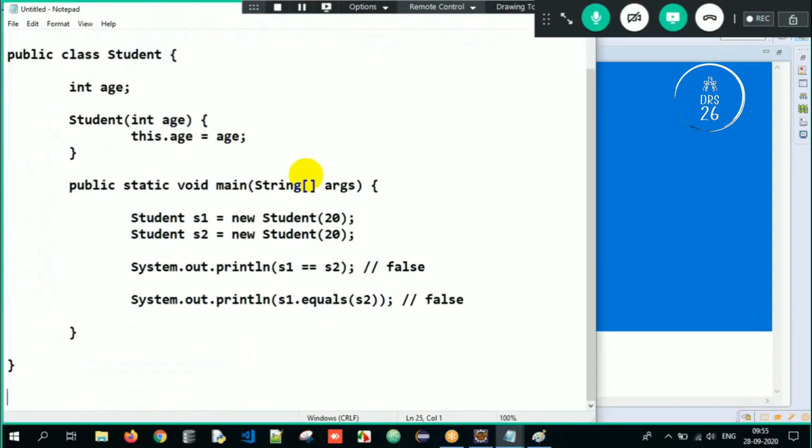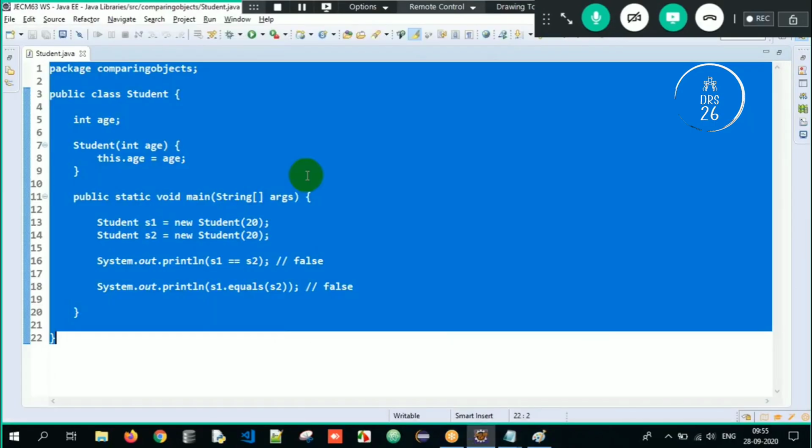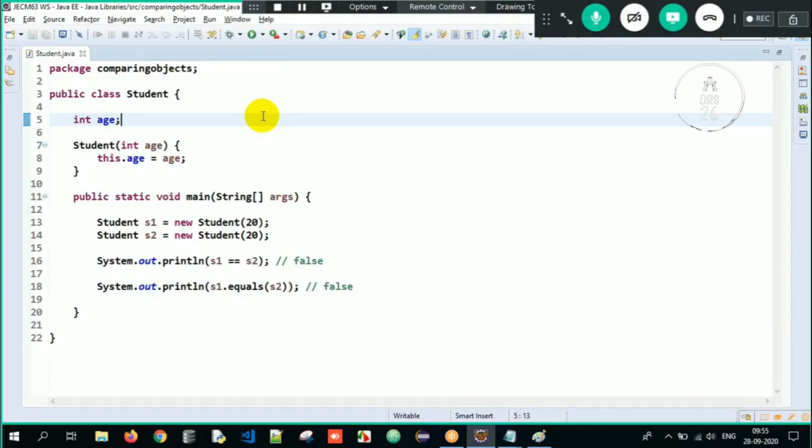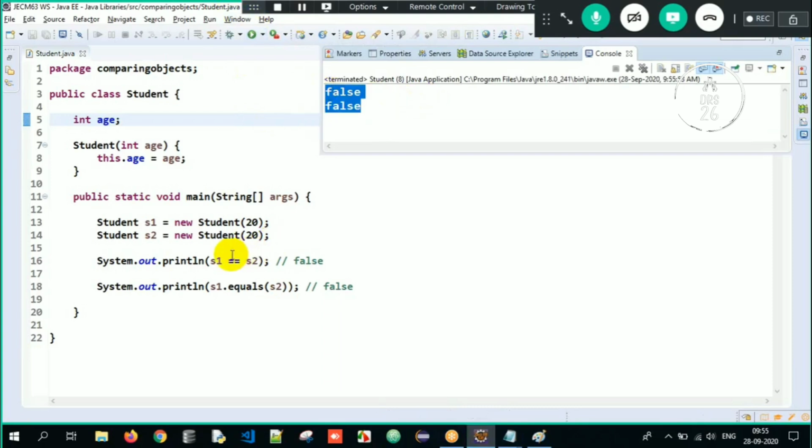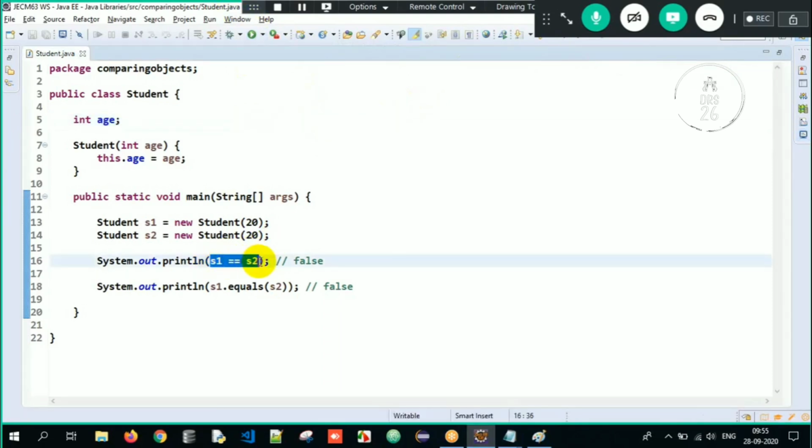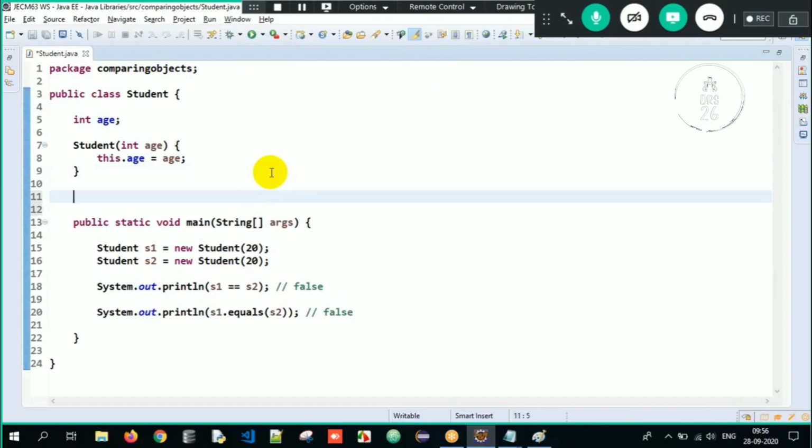This is a program for comparing objects without overriding the equals method. See, now it's giving false only. Why? Because it is internally comparing the addresses of two objects or the hash code of two objects, which is absolutely not the same. Therefore, I have to override the equals method in such a way that it will compare the content of both the objects.